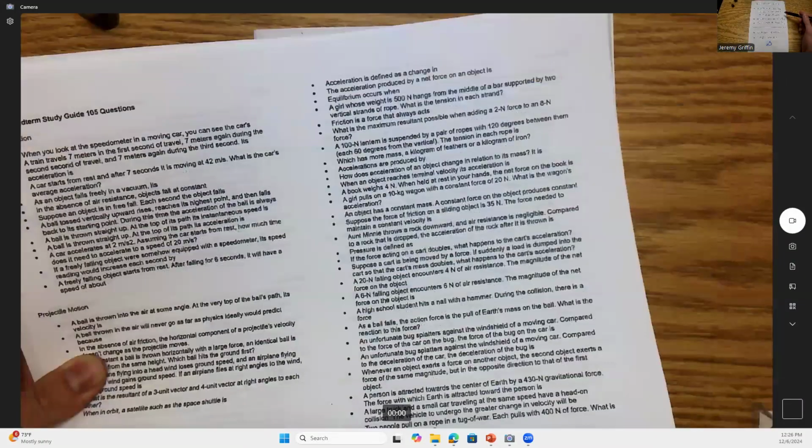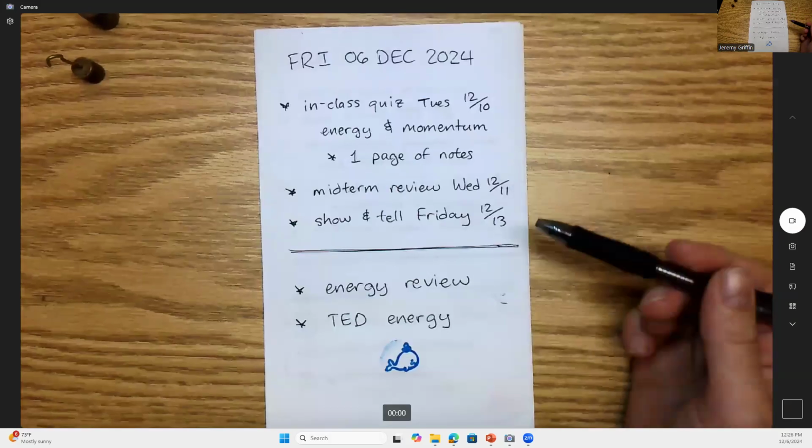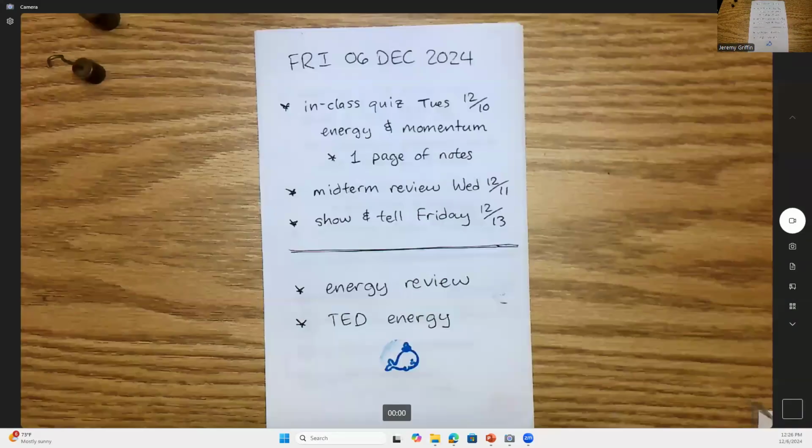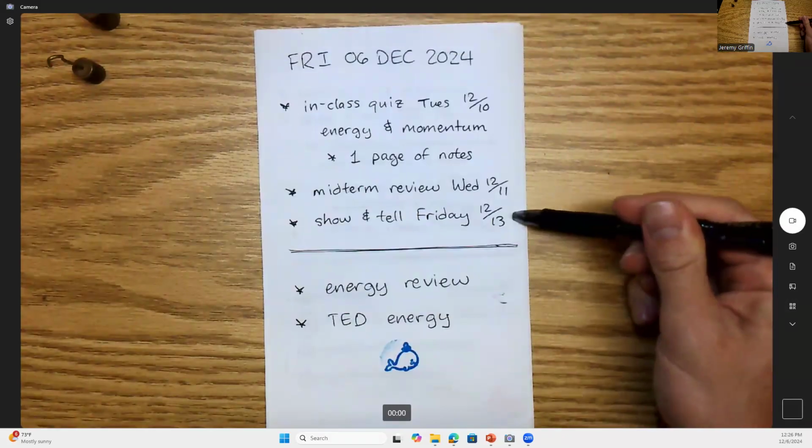So the midterm is going to be in two halves. The first half is going to be 50 conceptual questions, which comes straight off this page. The second half is 10 puzzle type questions, so it might involve some formulas. Right? Okay. If you guys want to do show and tell, this is optional.